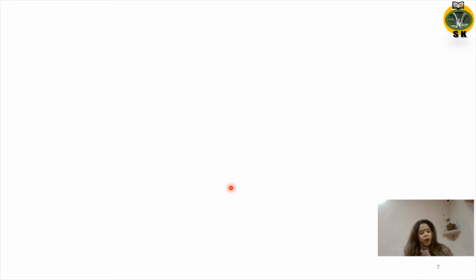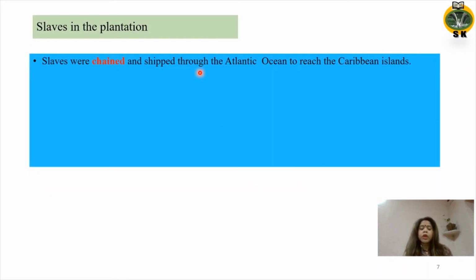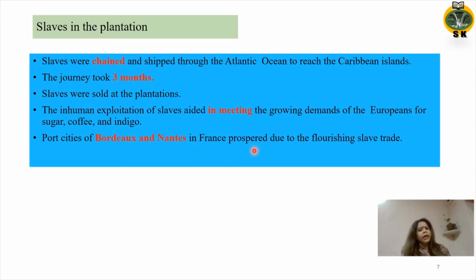To sum up what has been discussed in the previous slides, slaves were chained and shipped through the Atlantic Ocean to reach the Caribbean islands. The journey took 3 months. Slaves were sold at the plantations. The inhuman exploitation of slaves aided in meeting the growing demands of the Europeans for sugar, coffee, and indigo. The port cities of Bordeaux and Nantes in France prospered. Why? Due to the flourishing slave trade.